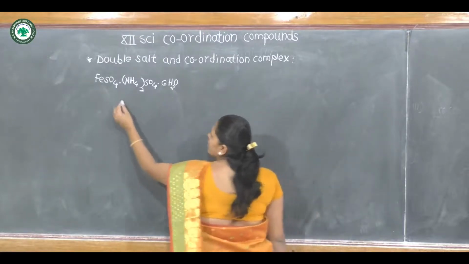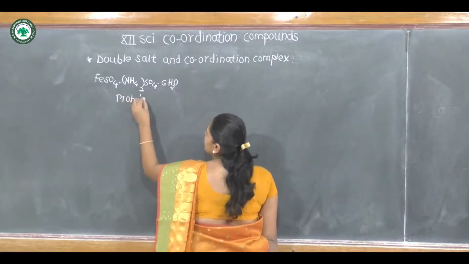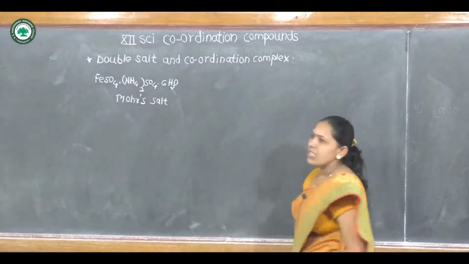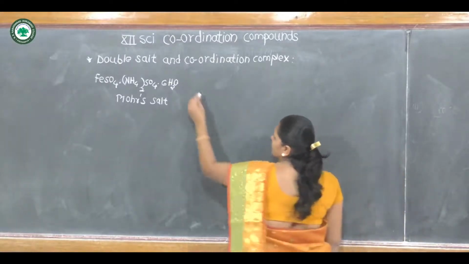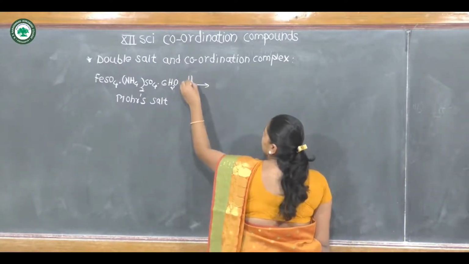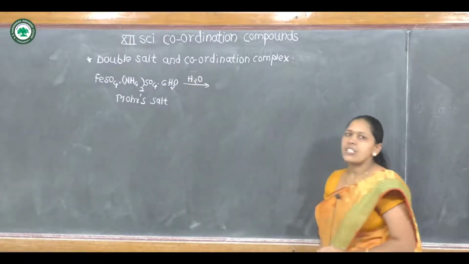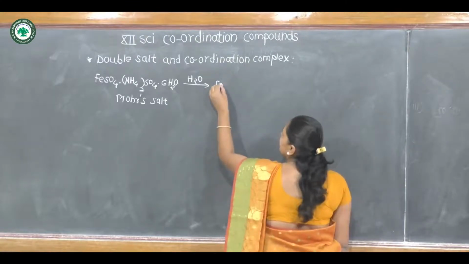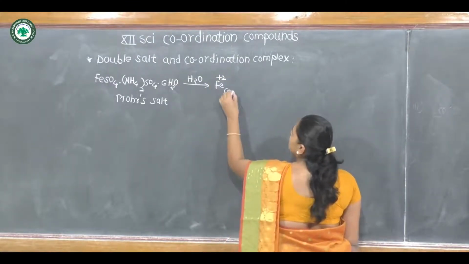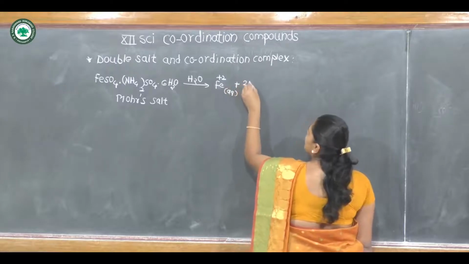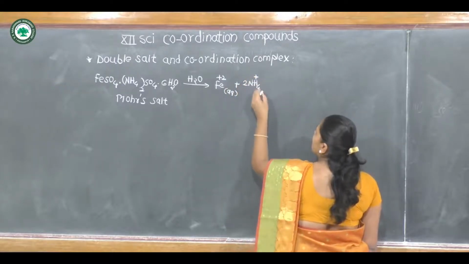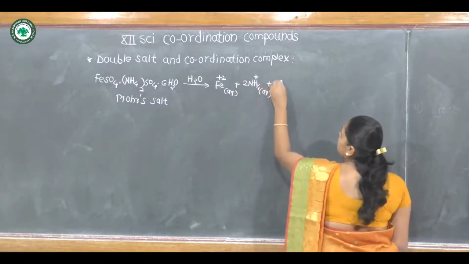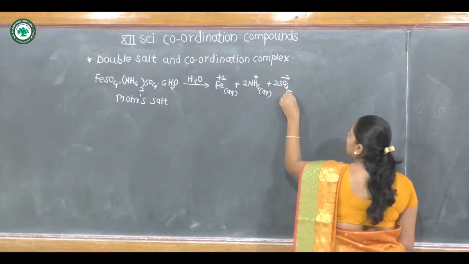If this double salt is dissolved in water, it dissociates completely into its ions as Fe plus 2, twice NH4 plus, that is twice ammonium ions, and 2 sulfate ions.